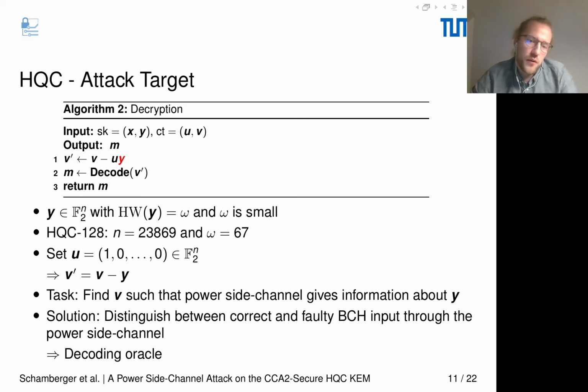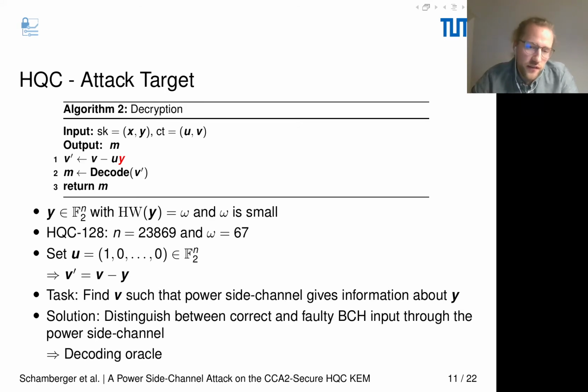So what are we doing now? We are setting u to the 1 element, and therefore we get a resulting v prime, which equals v minus y. What is now the task? The task now is to find v such that through the power side channel we're getting information about y. And what is the solution for this?